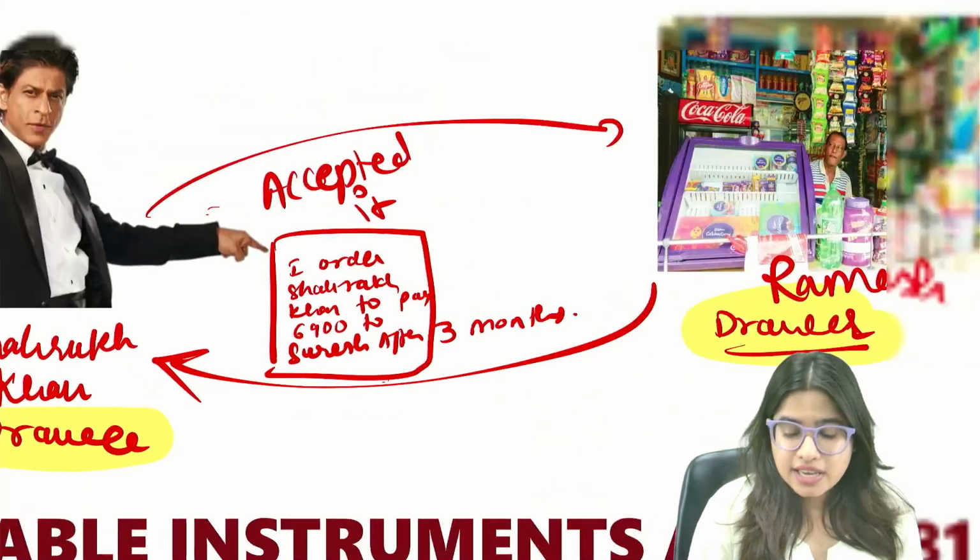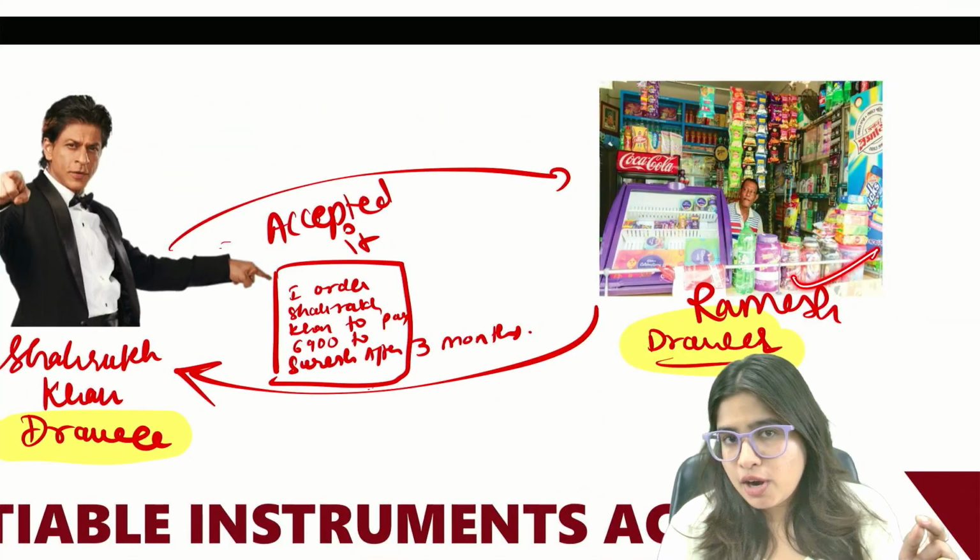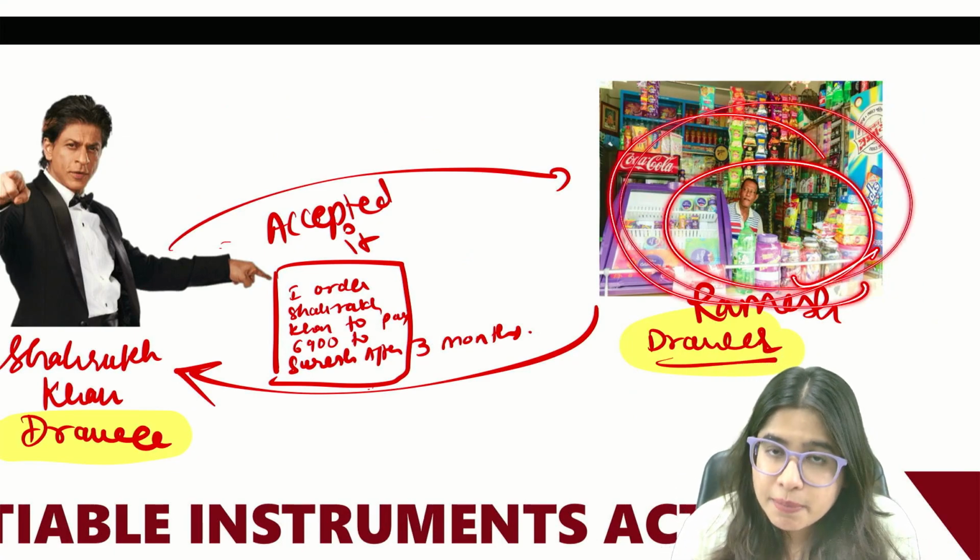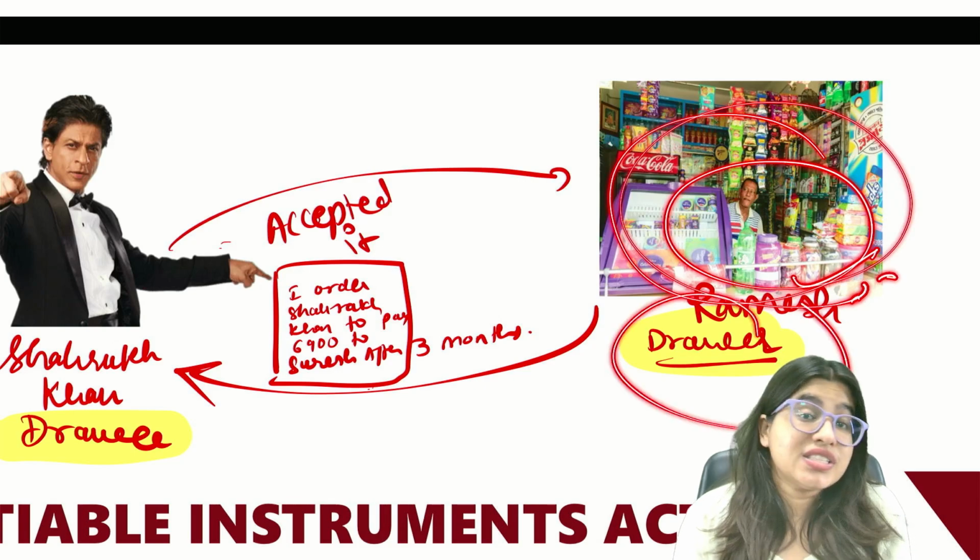I'm really sorry, my tongue slipped. Now in this particular case, who made the bill of exchange? Ramesh, the shopkeeper. He made the bill of exchange, so he is the drawer.